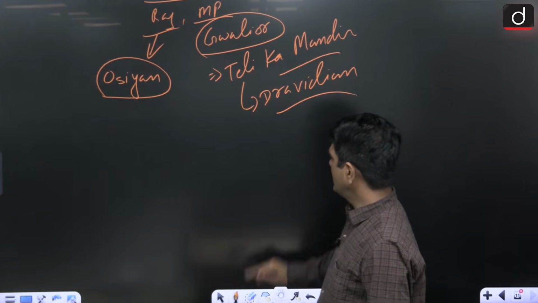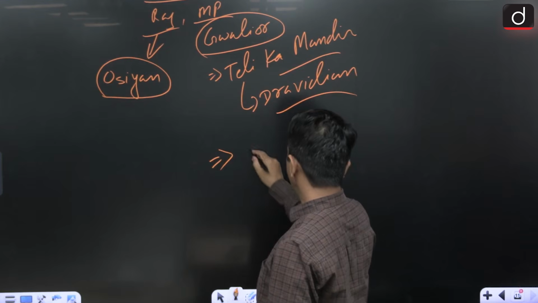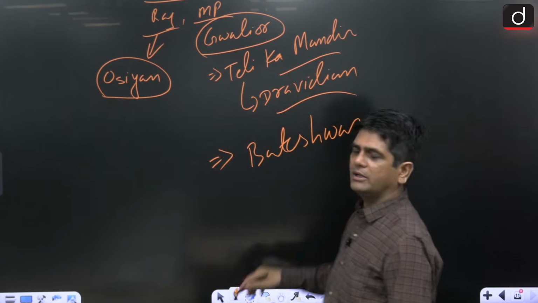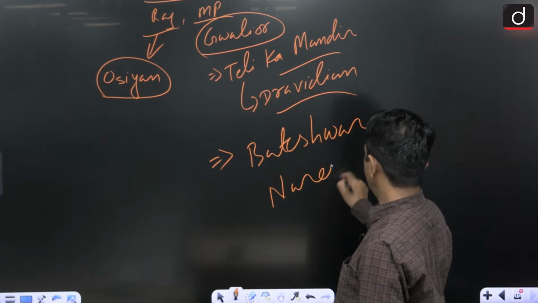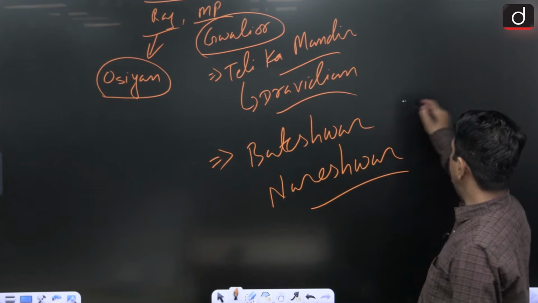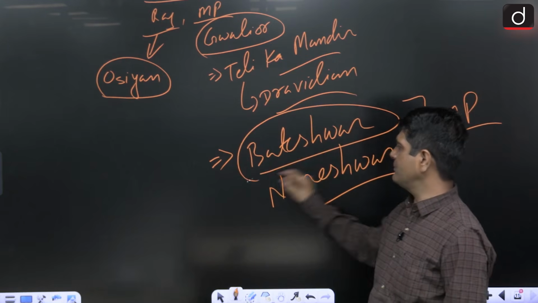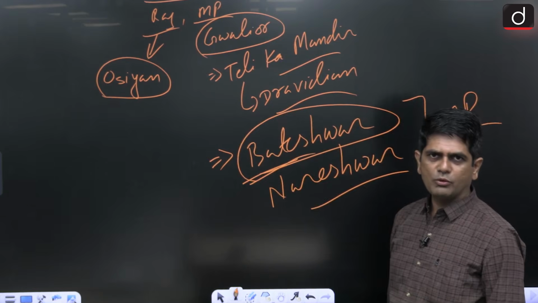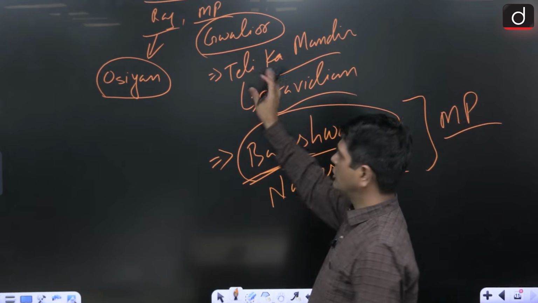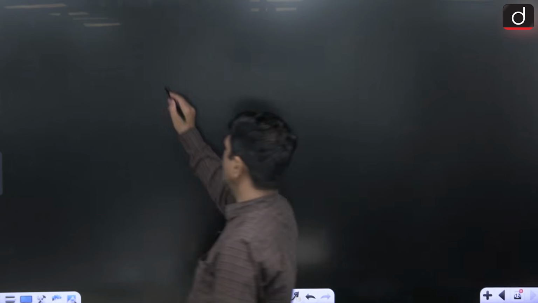Then in the Morena district of Madhya Pradesh, we have the Bateshwar group of temples and Nareshwar group of temples. Here we have more than 25 temples. So that was all about the Pratiharas. Then from here we are moving towards Kalinga.